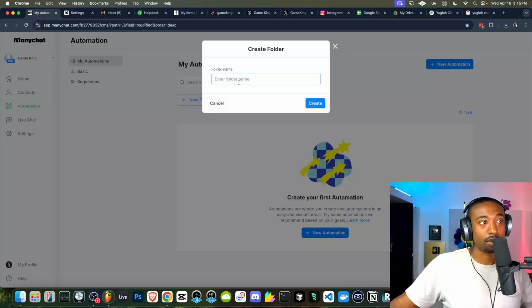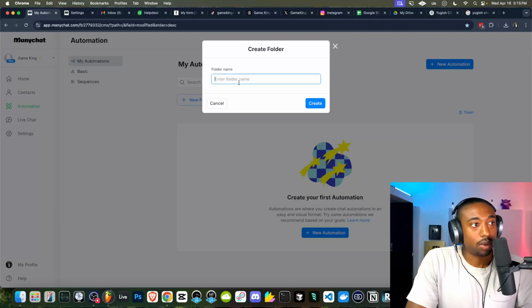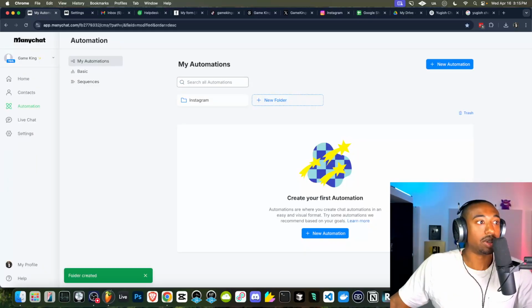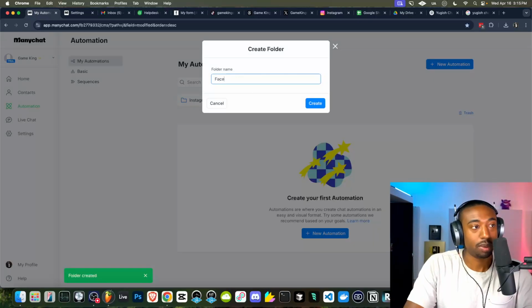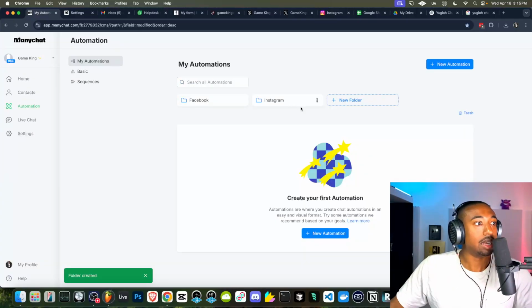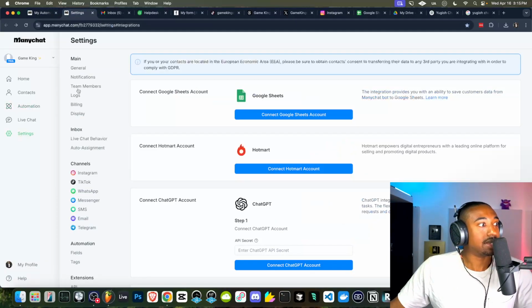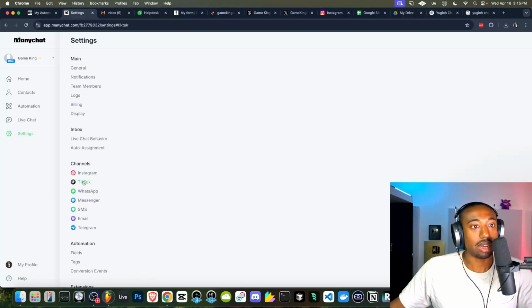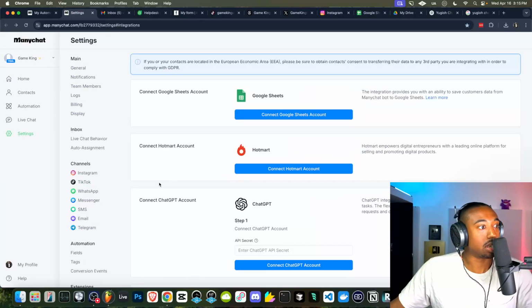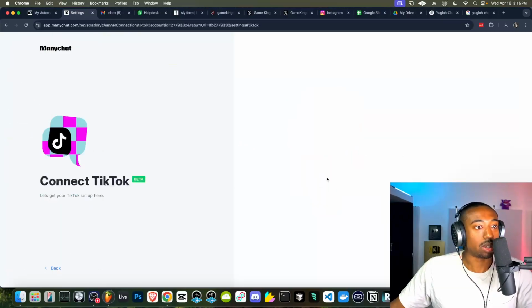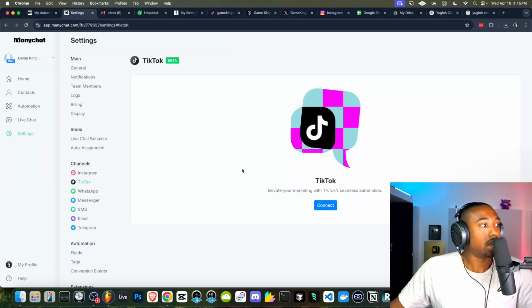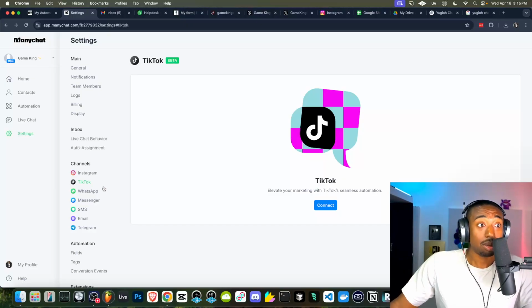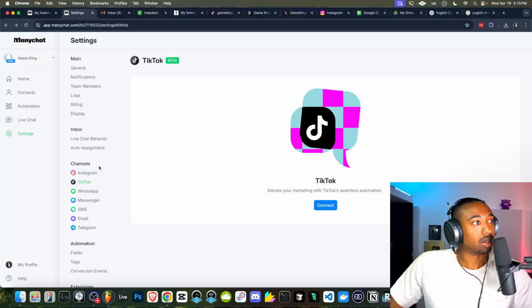First thing we're going to do is separate stuff into folders. We want an Instagram folder and we want a Facebook folder, because these are the current integrations that we have. Now in the settings, if you click here where it says settings, you can add TikTok. This is currently not for America, so this does not work just yet, because if you click connect, it won't work unless you're in a certain country. So I'm not in that country, whatever country that is. But when this is TikTok approved, this is going to be a monster of a platform.